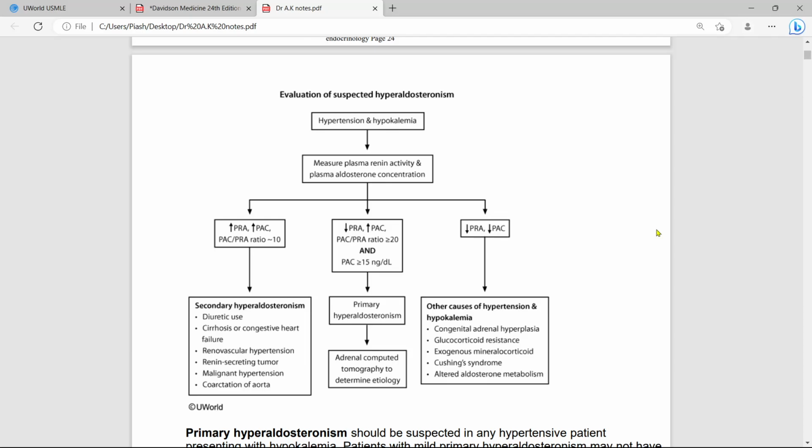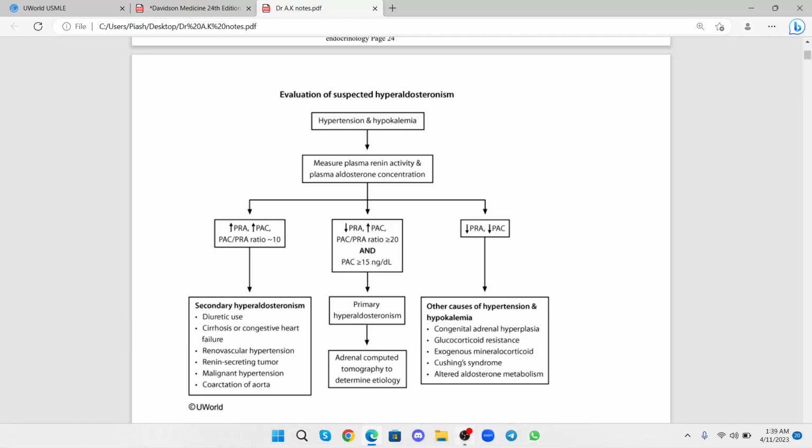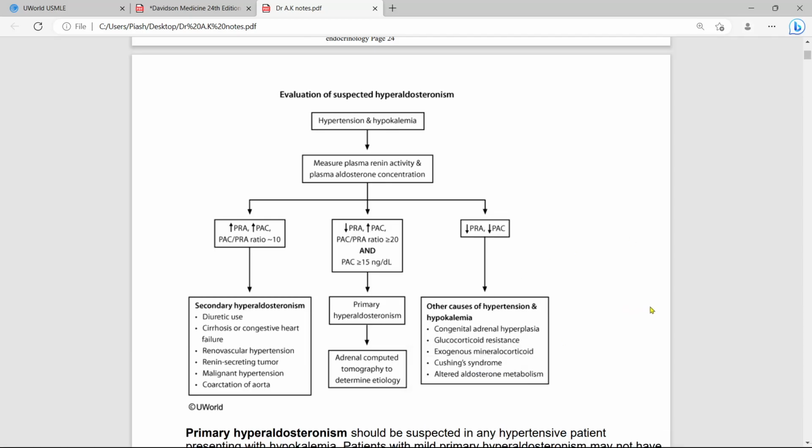Failure to suppress plasma aldosterone concentration, staying above 10, means it is primary hyperaldosteronism. That is all about the Captopril challenge test and the tests for ruling out primary hyperaldosteronism.